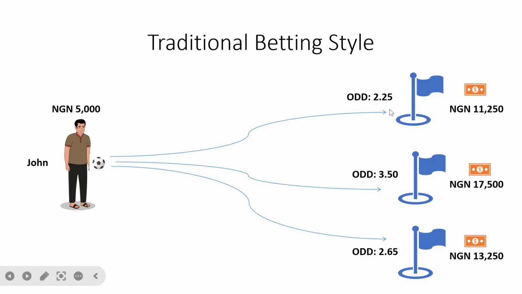If peradventure he kicks it to the odd of 2.25, and it happens that the hole is not there, that means he has lost, because probably the hole would have been in between 3.5 or 2.65. You understand? So this is how traditional betting works.